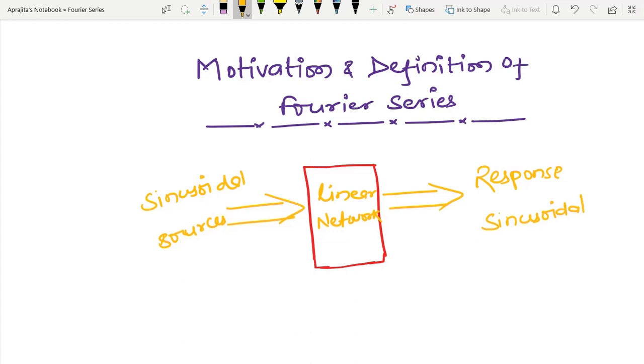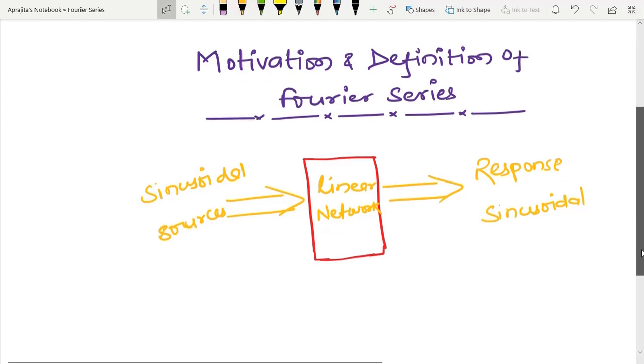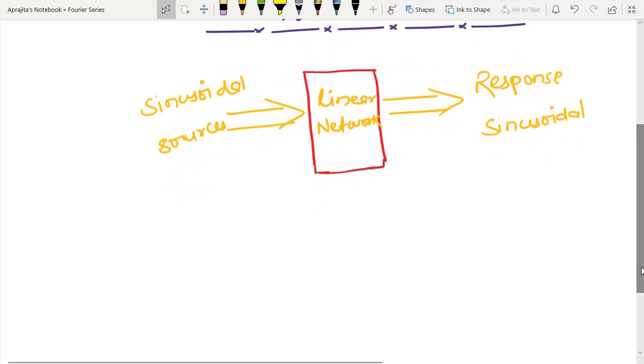Now in this lecture I am going to consider the analysis of the same network, meaning my network is again linear, with periodic signals, and I am now assuming that the periodic signal is non-sinusoidal in nature. We have already done the sinusoidal one, so now I am considering the non-sinusoidal.